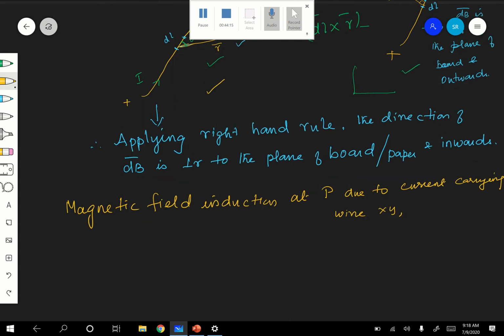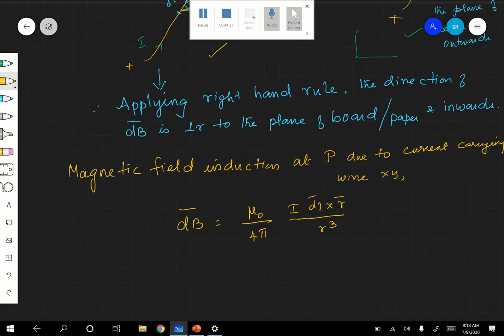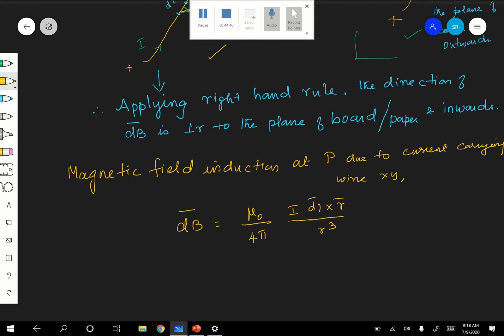Very simple. What is your dB here? dB is equal to mu naught by 4 pi, I dl cross r by r cube. But what is B therefore? dB, that we have to find out, is nothing but the integral of this. Let me write it like this, B is equal to the integral of this. Are you following?